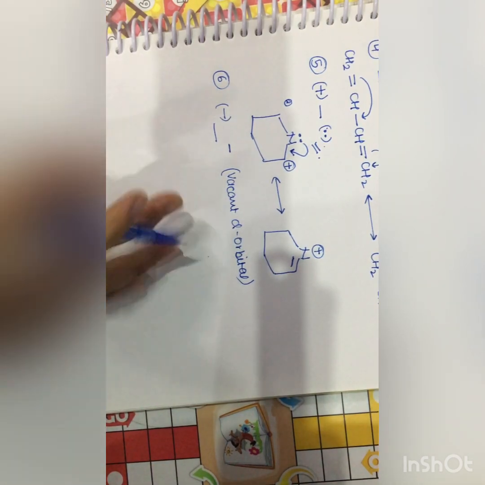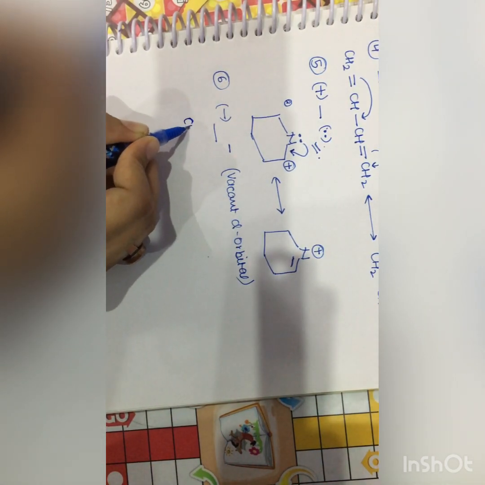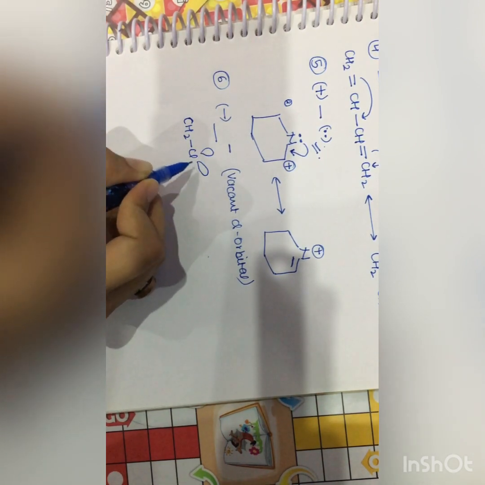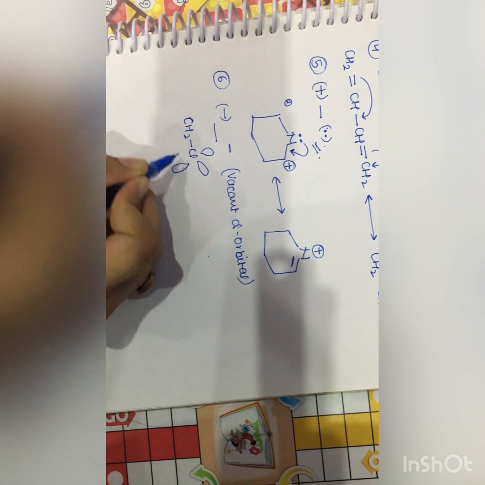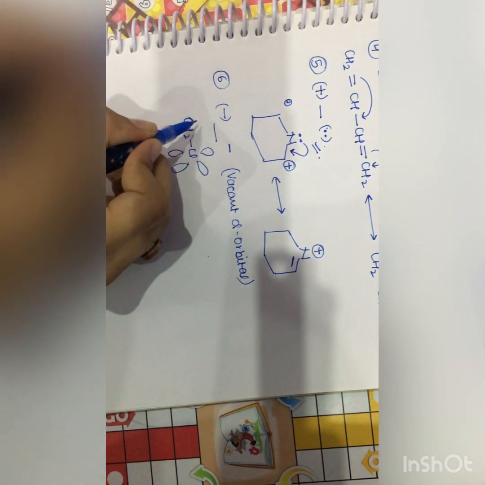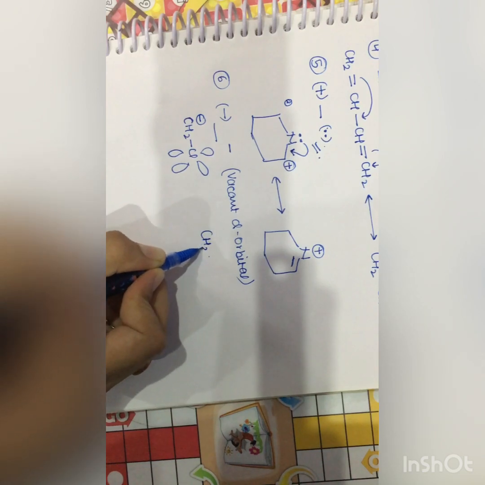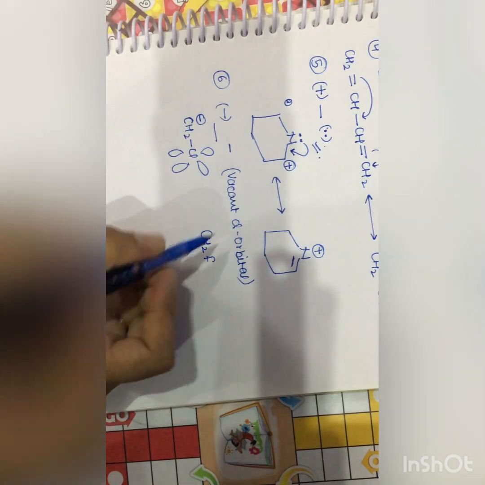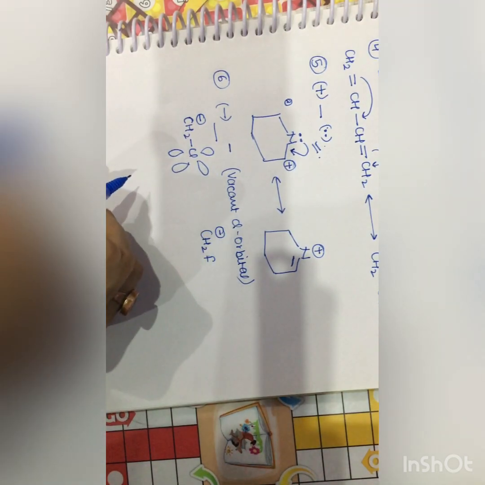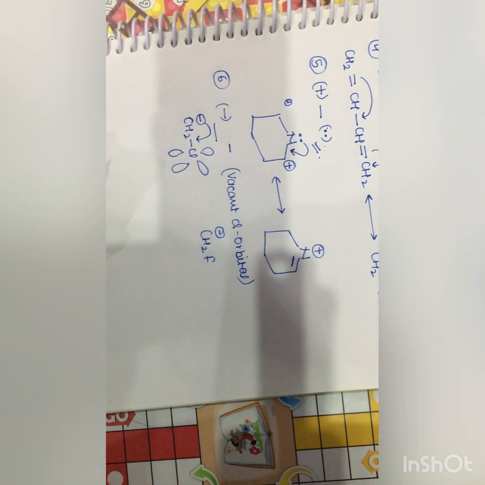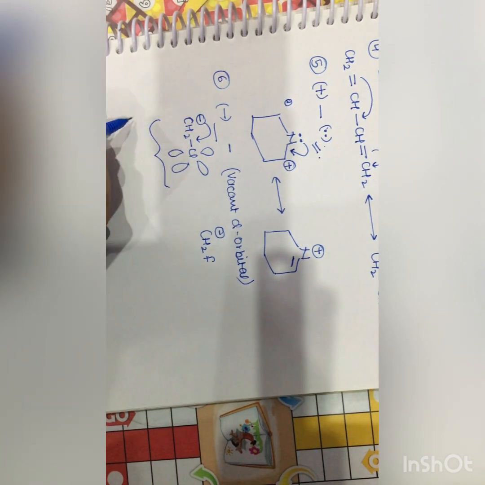Let us take the example of CH2Cl, chlorine having these vacant d orbitals. This carries a negative charge. And in this structure, CH2F and CH2 carry a negative charge. So this will shift here. This is more stable.